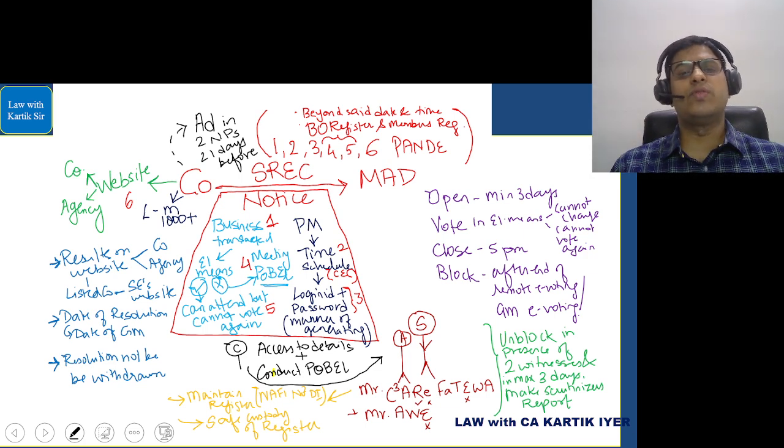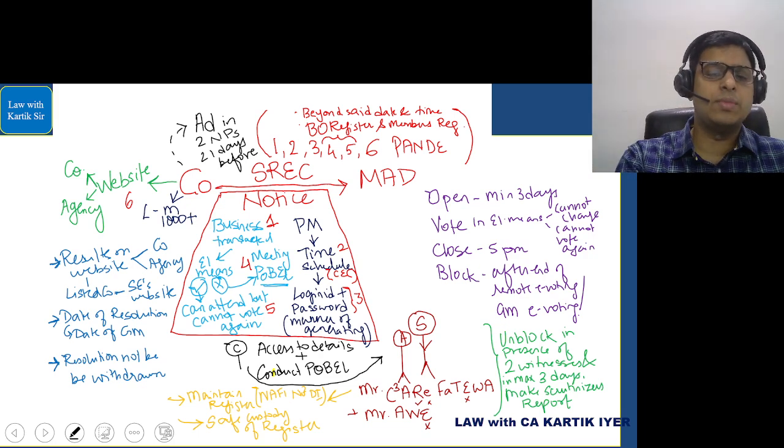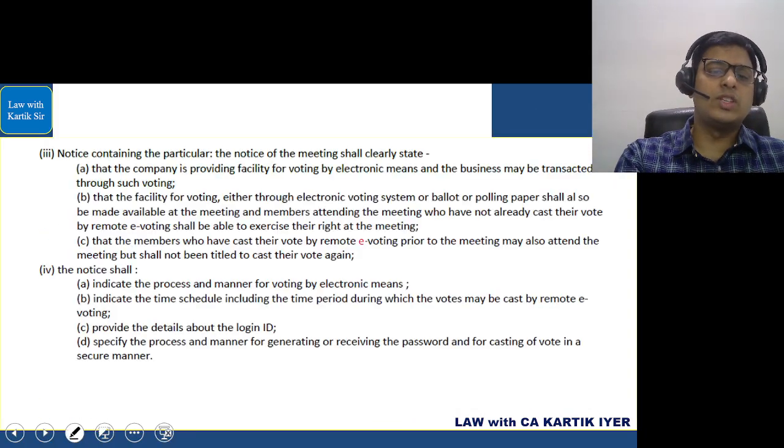The results will be placed on the website of the company, if any, or any website of any agency. If it is the case of a listed company, then the stock exchange website should also show the results of the votes. The date of resolution will be considered as the date of the general meeting, and the resolution will not be withdrawn. Simple. That is basically what they are trying to say in 108. 109 is something that we did.